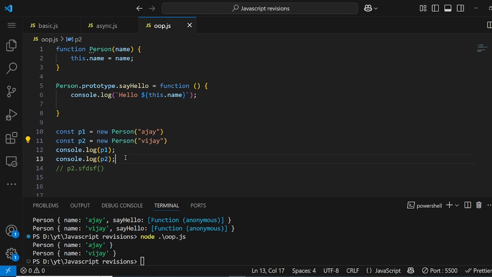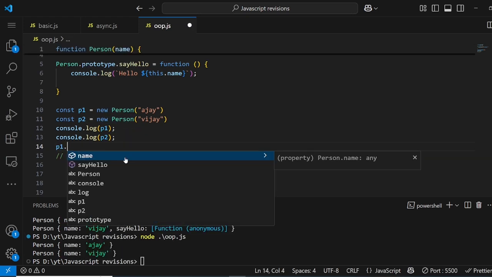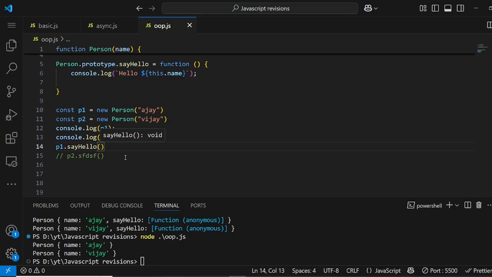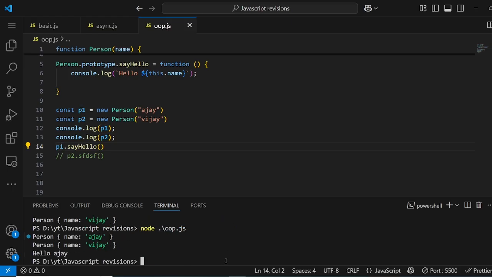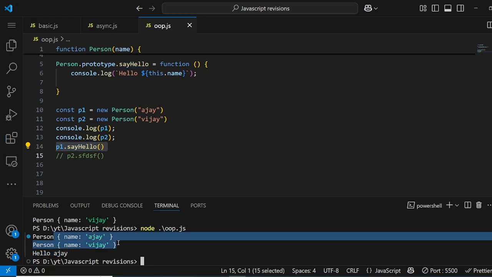But the interesting thing is that even if I do this now, sayHello, I will be able to do that. sayHello, meaning who is calling? p1, and p1 is Ajay. So it should say hello Ajay, and as you can see, hello Ajay is printing. Still it's accessing it, even though in this object we don't have that sayHello function. So how is it working?